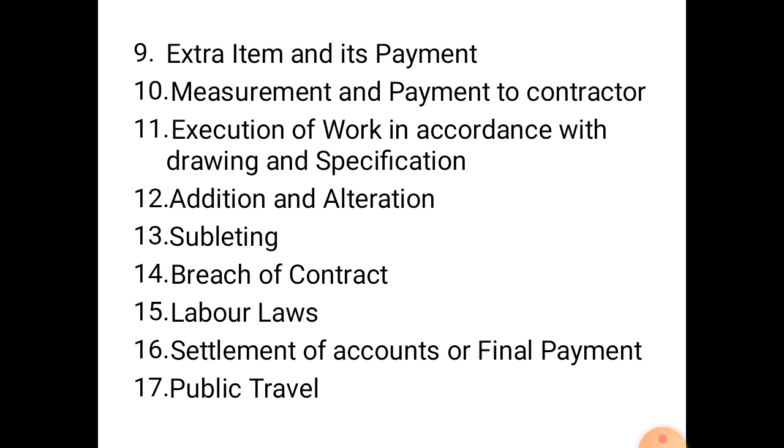So the clause of the subletting may read like: the contract shall not be assigned or sublet without written approval of the owner, and if the contractor shall assign or sublet his contract or attempt to do so, the owner may by notice in writing terminate the contract, and the contract shall be forfeited, and absolutely at the disposal of the owner, and the owner may, without any other right or remedy, take possession of the premises and all the material, tools and appliances to finish the work by whatever method he may deem expedient.